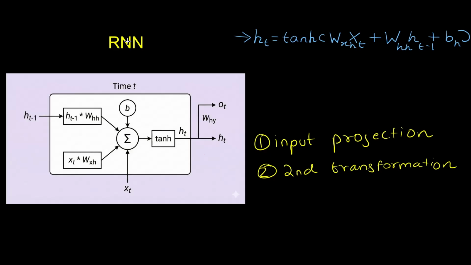Let's talk about the single unit of an RNN. This solves the amnesia problem which we discussed before by maintaining a hidden state, denoted by the symbol H, where the information is stored so it can be passed across different neurons. Here we have the current data, which is x at a particular time step t, and we have the previous hidden state denoted by h t minus 1, and the new state denoted by h t.